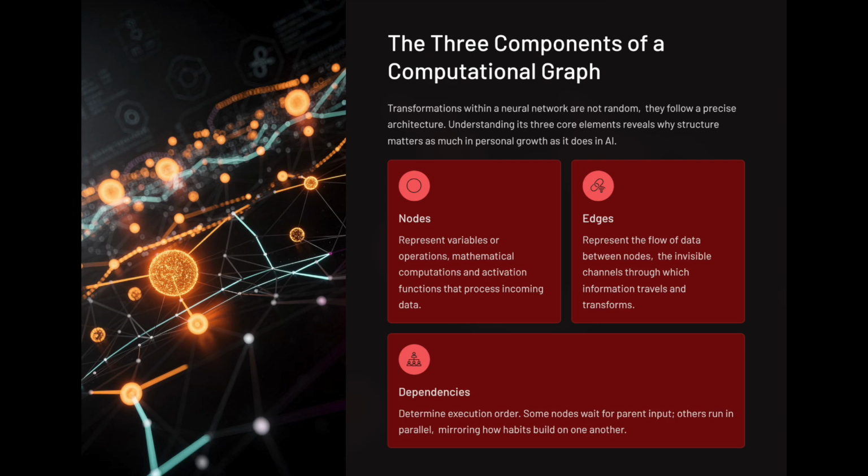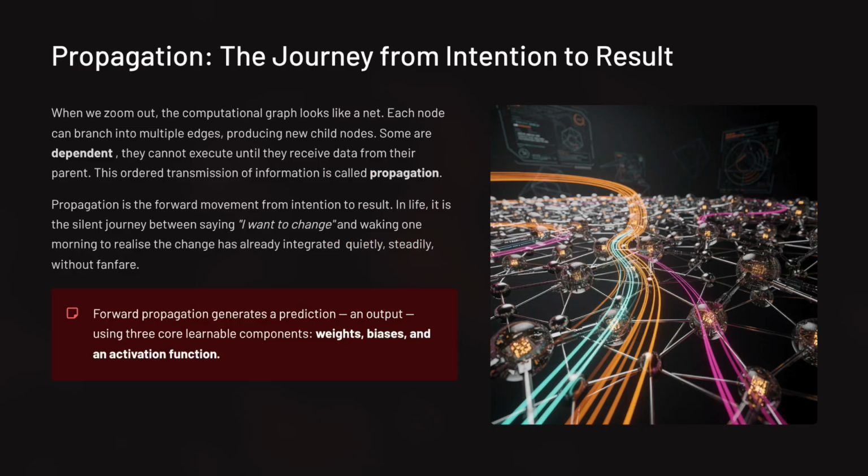A computational graph has three essential components: nodes, which represent either variables or operations, such as mathematical computations or activation functions; edges, which represent the flow of data between nodes; and dependencies, which determine execution order. Some nodes must wait for input from others before they can operate. Others can run in parallel. If we zoom out, the graph looks like a net. Each node can branch into multiple edges, producing new nodes. The original node becomes the parent. The subsequent nodes become its children. Some nodes are dependent. They cannot execute until they receive data from their parent.